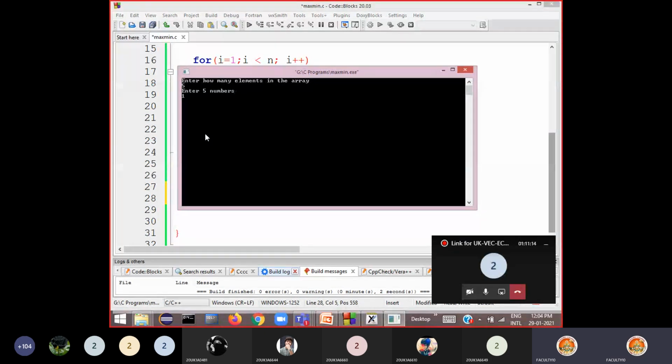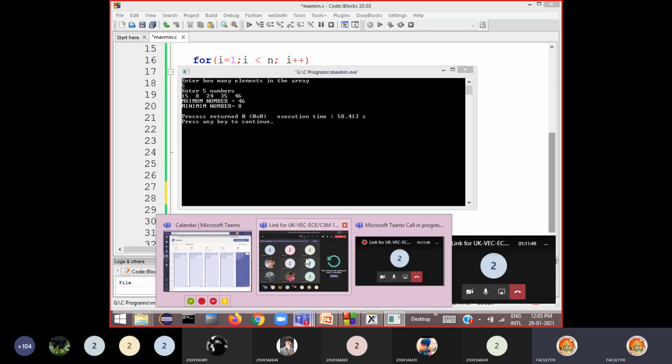So I am entering some numbers randomly, say 15. Then say 8. Then say 24. Then say 35. What else number will I enter? Something like 46. Then you can see maximum number is equal to 46, minimum number is equal to 8. Because 46 is maximum and minimum is 8. This is how it is printed. Okay, right?